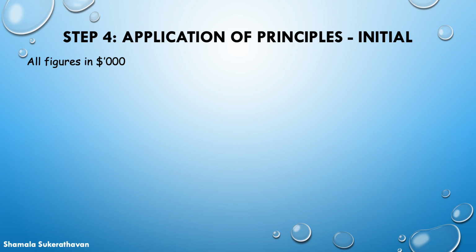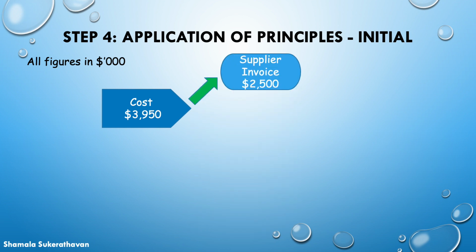On initial recognition, ABC Ltd should recognize a total cost of 3,950 as follows. 1. Purchase price of 2,500. 2.